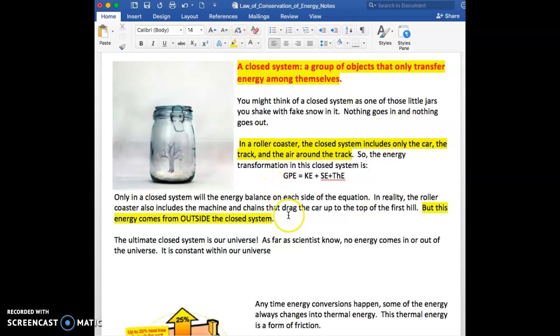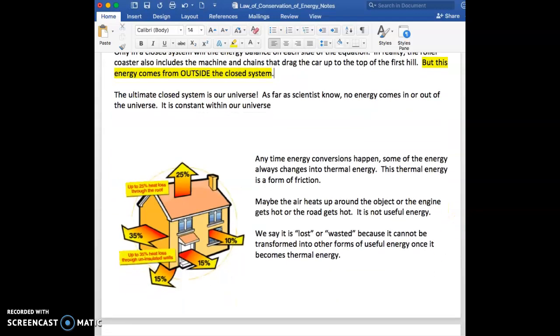So just important point. The ultimate closed system is our universe. As far as scientists know, no energy comes in or out of the universe. It's constant within our universe. Okay, anytime energy conversions happen, some of the energy always changes to thermal energy. This thermal energy is a form of friction.